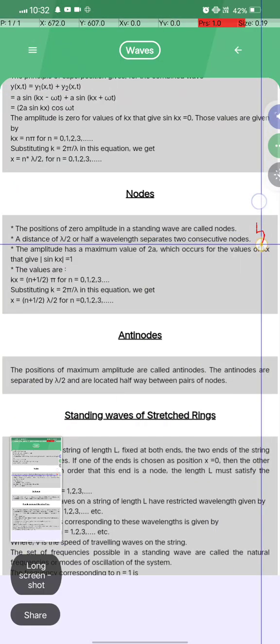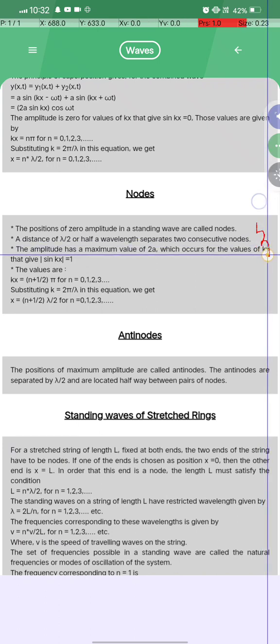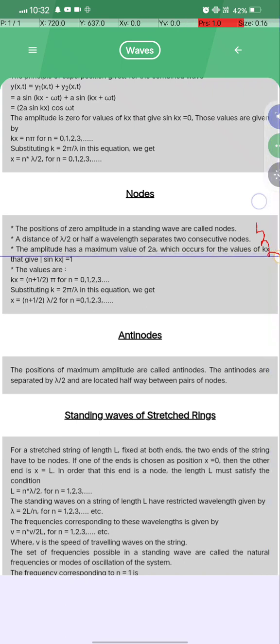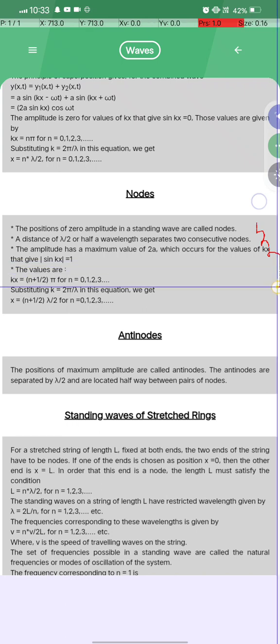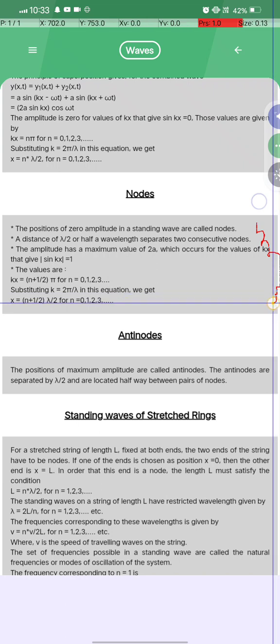Now see, the distance of lambda by 2, half of a wavelength, separates two consecutive nodes. The amplitude has a maximum value of 2a, which occurs for the values of kx that give sin kx equal to 1. The values are kx equal to (n + half) pi for n equal to 0, 1, 2, 3, 4, and substituting k equal to 2 pi by lambda in this equation we get x equal to (n + 1/2) lambda by 2, for n equal to 0, 1, 2, 3.